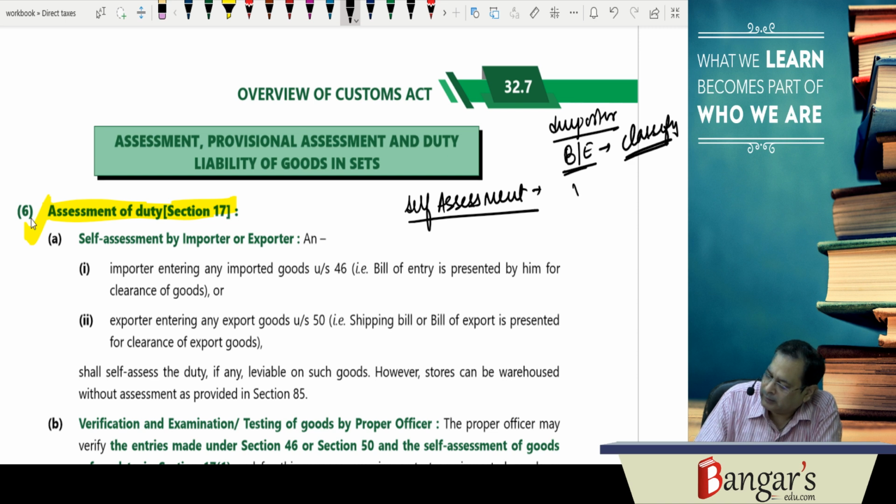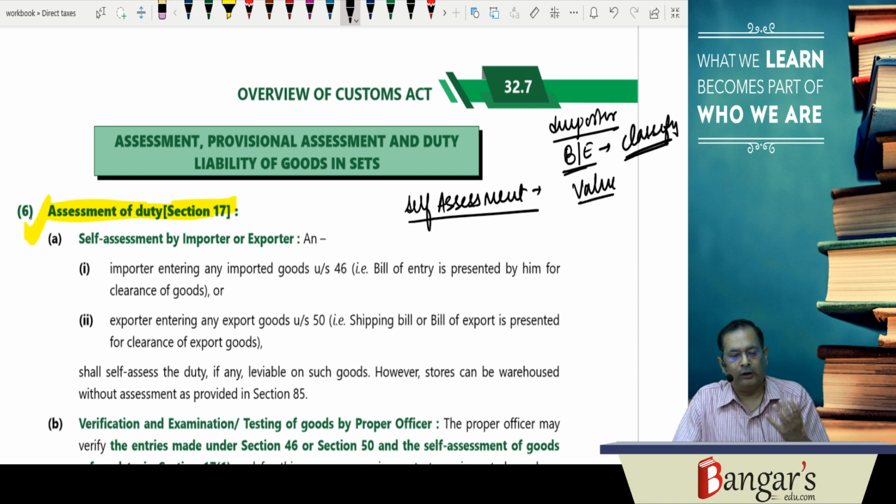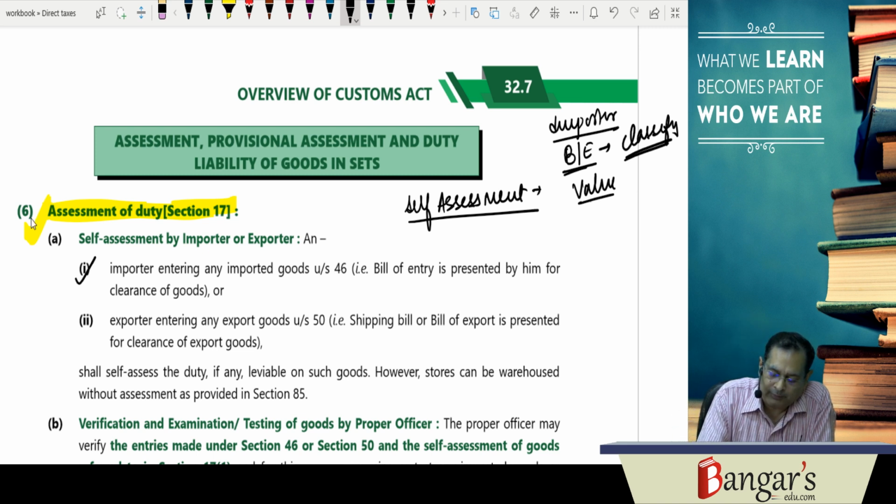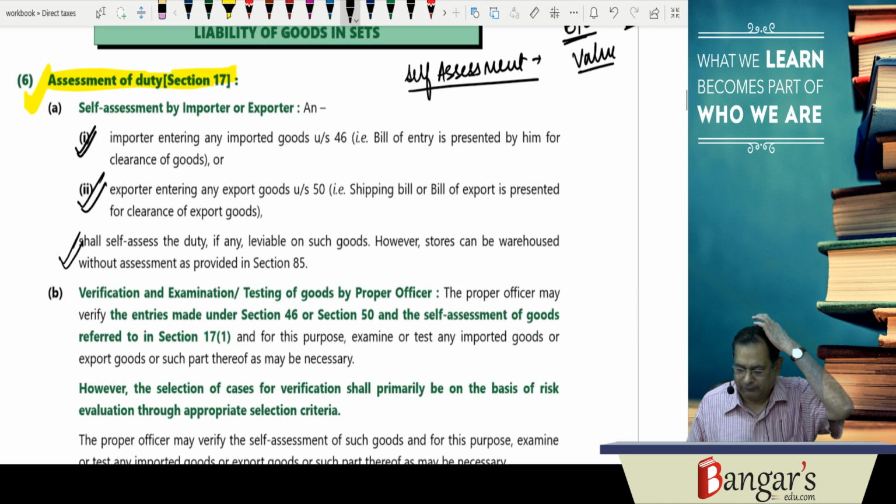He has to himself value the goods, and then assess the duty. So an importer entering the imported goods under section 46, when the bill of entry is presented for clearance of the goods, or an exporter entering any export goods under section 50, when the shipping bill or bill of export is presented for clearance of export goods, shall assess the duty, if any, leviable on such goods.